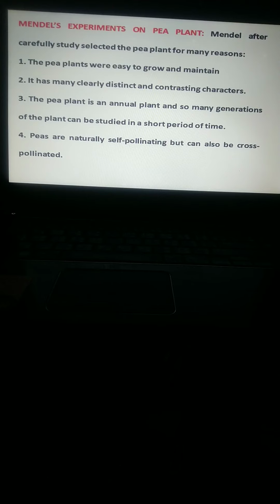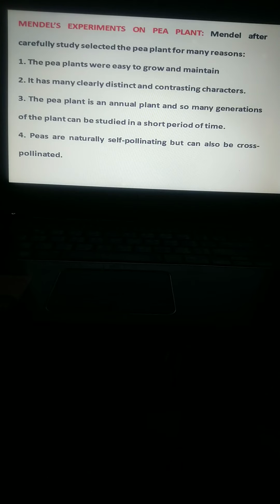Mendel's experiment on pea plants. Why did Mendel choose the pea plant? After carefully studying, Mendel selected the pea plant for many reasons. Some reasons are described in this slide. Number one, the pea plants were easy to grow and maintain.